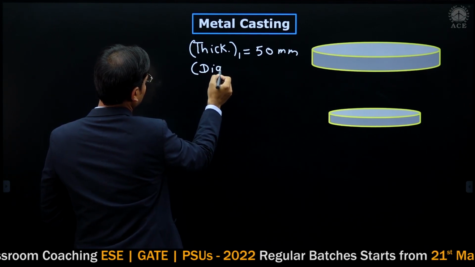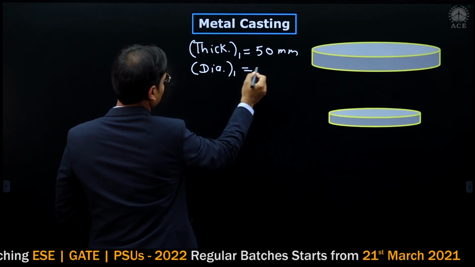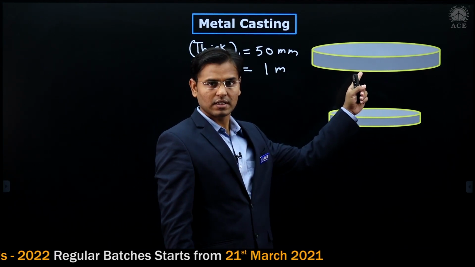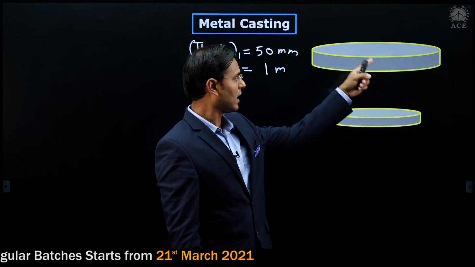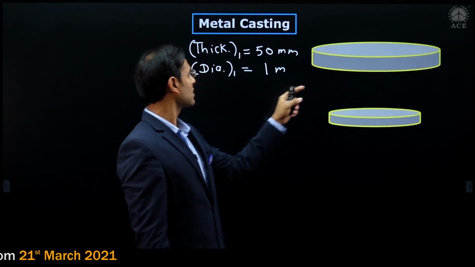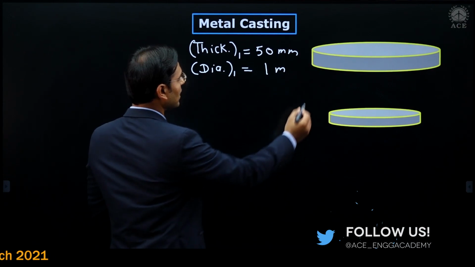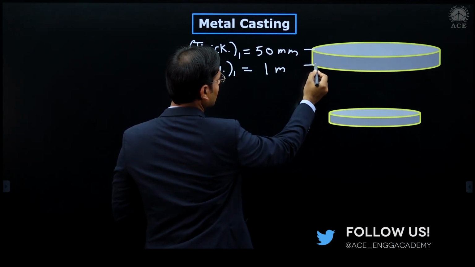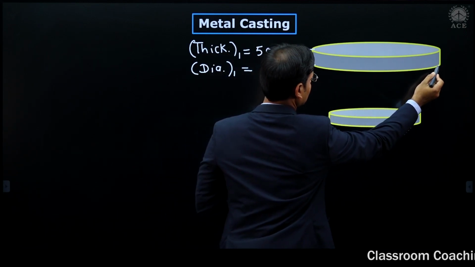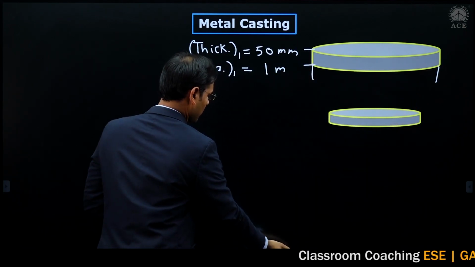Diameter is given as 1 meter, and this is the first disc shaped casting you can see. The company is producing this type of casting whose thickness is 50 millimeter. This is the thickness, and this one is the diameter, 1 meter.